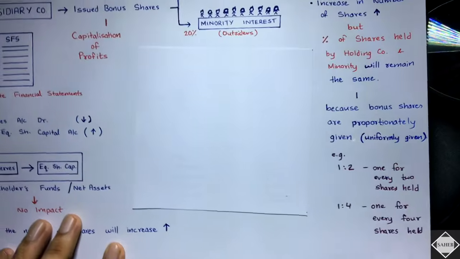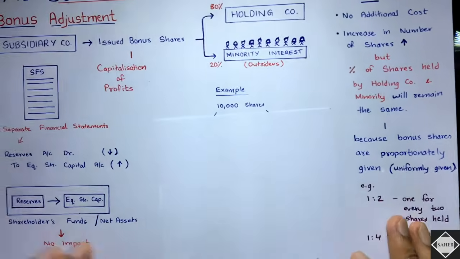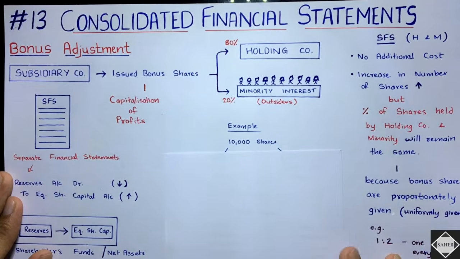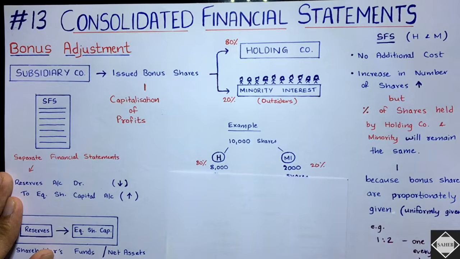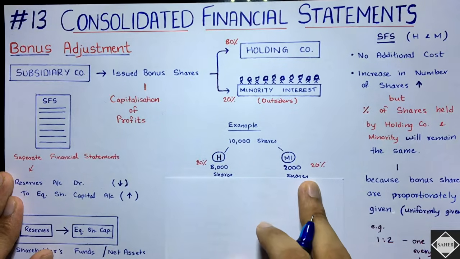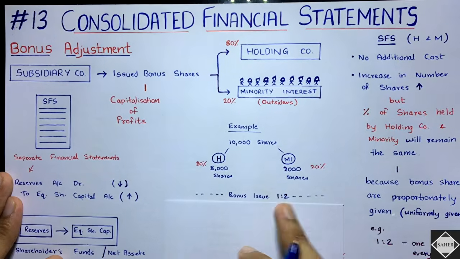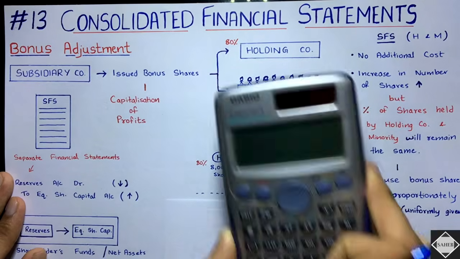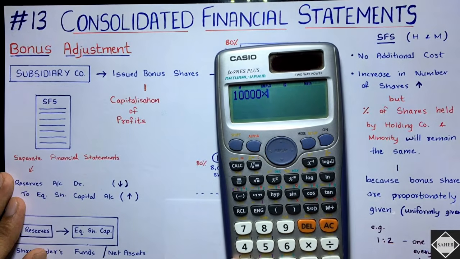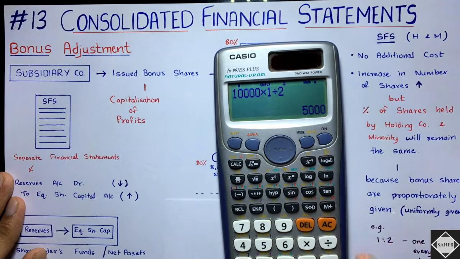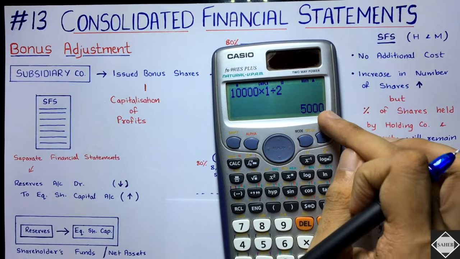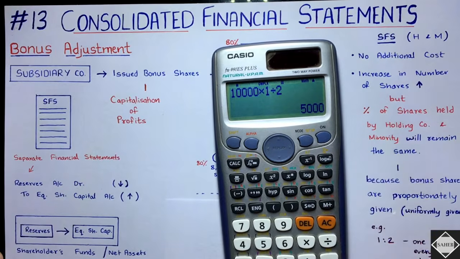So let's take an example and understand this. Let's say in the subsidiary company, in the beginning there were 10,000 shares, and holding had an 80% stake and minority had a 20% stake. That is 8,000 shares and 2,000 shares. Then a bonus issue happened, 1:2. You calculate it like this: 10,000 is the total number of shares existing in the subsidiary company, multiplied by 1 divided by 2. So 5,000 additional bonus shares are being issued out of the reserves.